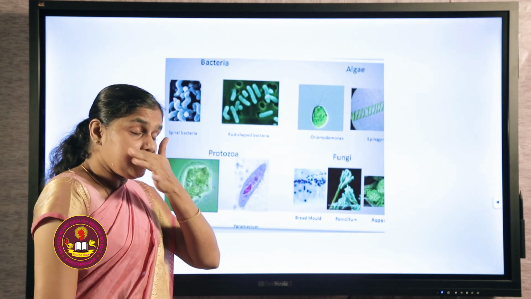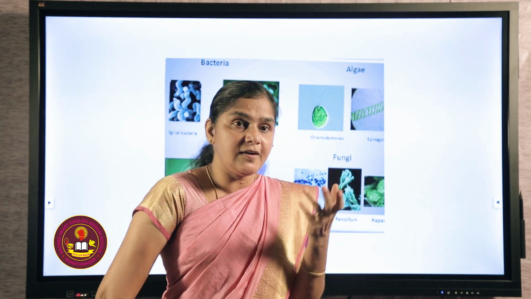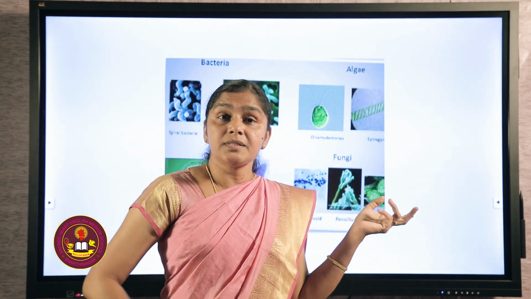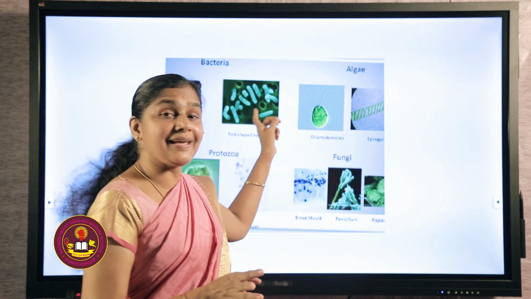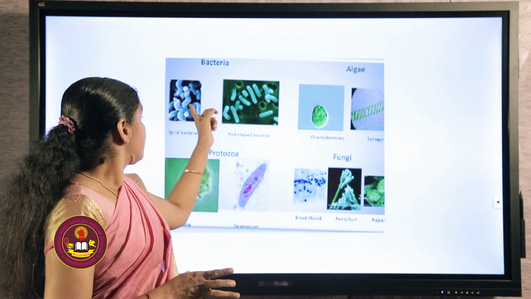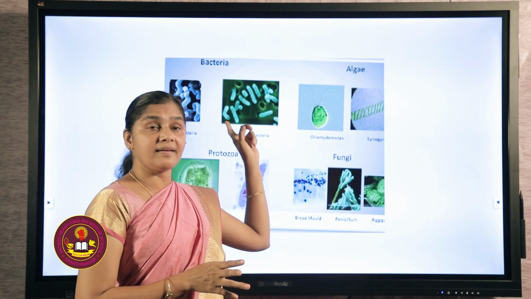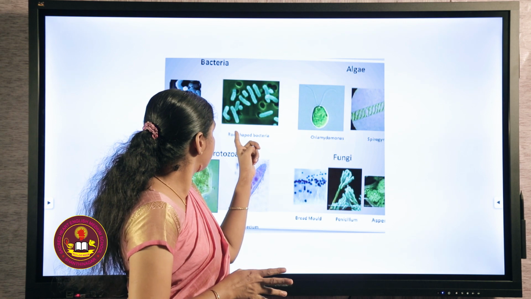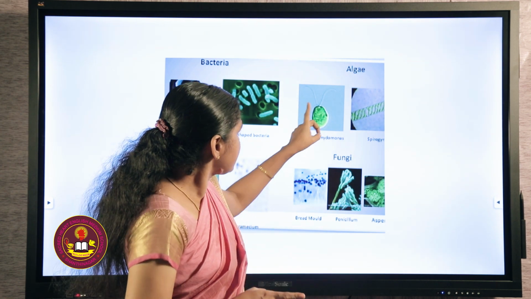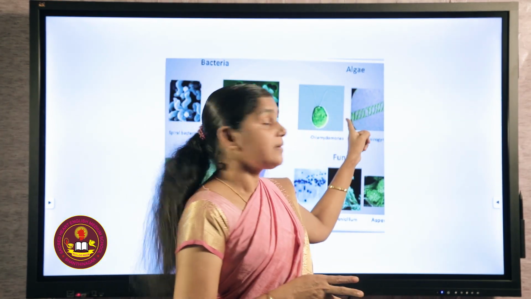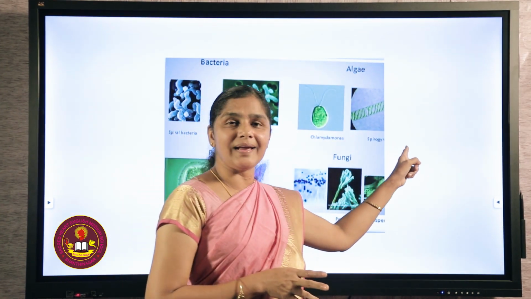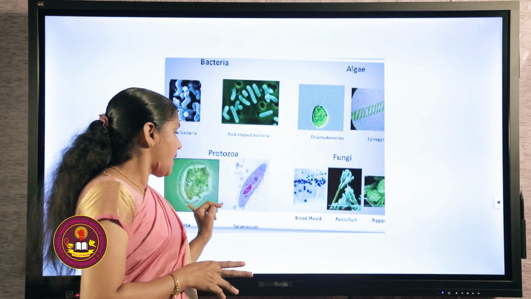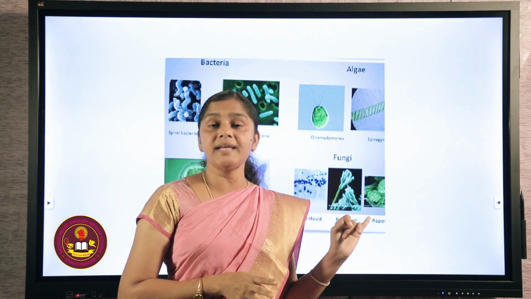Now let's move to the diagrams of these microbes. First one is bacteria. In the last class we said that there are different shaped bacteria: spiral shaped, comma shaped, spherical shaped and rod shaped. Here you can see a few examples. This is spiral bacteria, it's called spirillum. Then rod shaped bacteria. Next one, examples for algae: Chlamydomonas and Spirogyra. Next one, protozoa: amoeba, paramecium, euglena, vorticella.